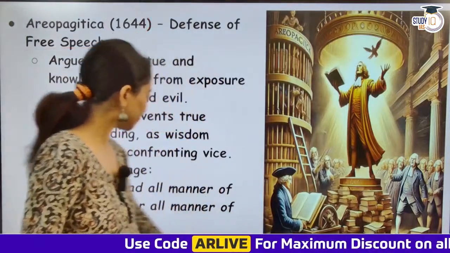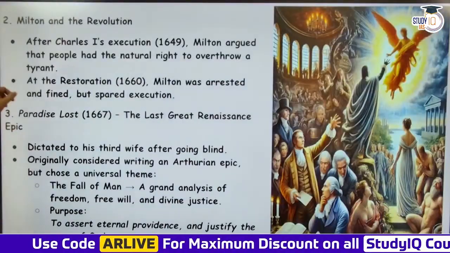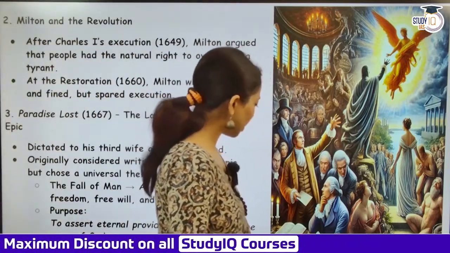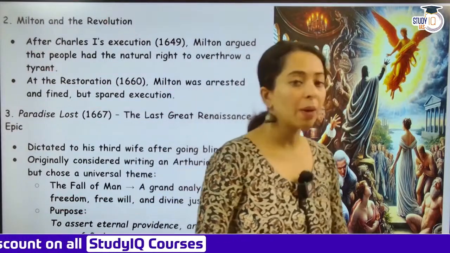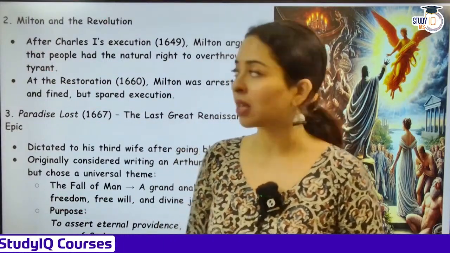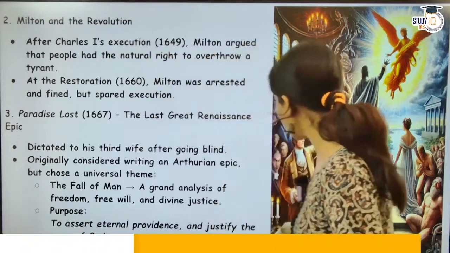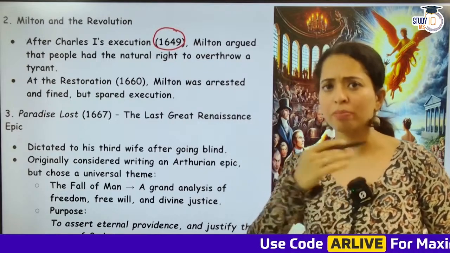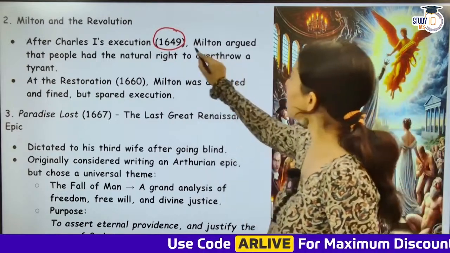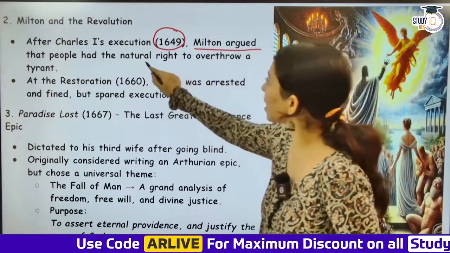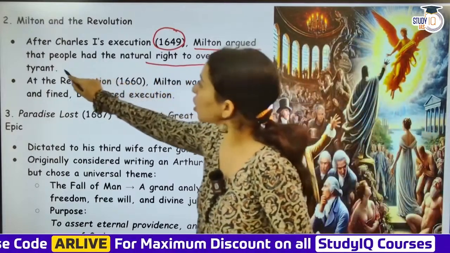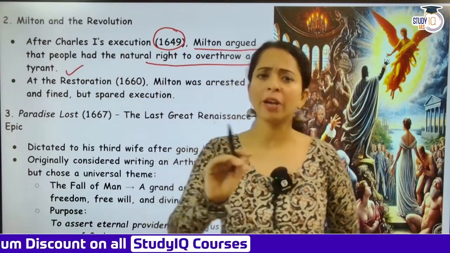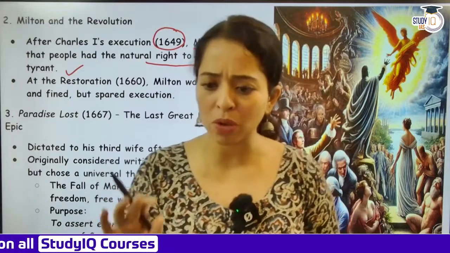Then you have, and that was Milton and the Revolution. Now, after Charles the First's execution, Milton को, you know, Milton got a lot of political position भी मिला था. After Charles the First's execution, what happened in 1649? As I mentioned, Oliver Cromwell, he killed Charles I. Milton argued that people had the natural right to overthrow a tyrant. So yes, वो Oliver Cromwell के साथ, उसने बोला Charles I tyrant था, सही हुआ. अगर उसको मारा गया, Oliver Cromwell ने मारा, तो बिल्कुल सही मारा.